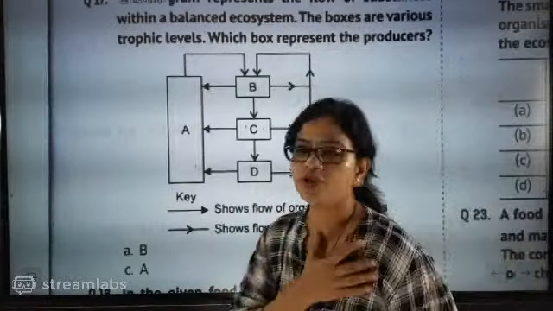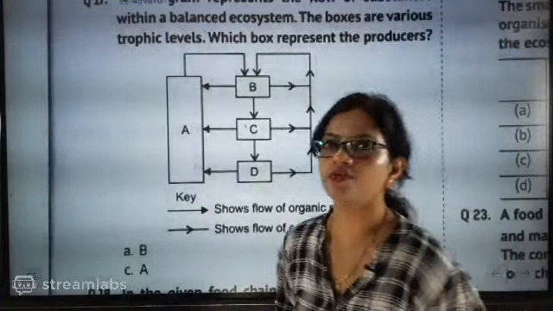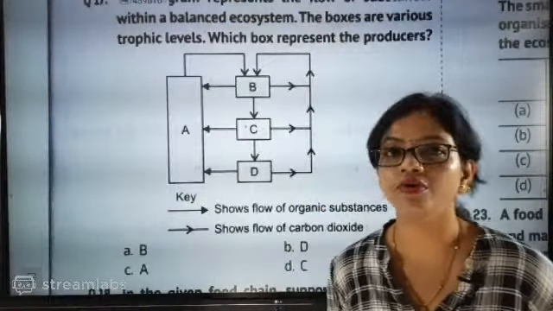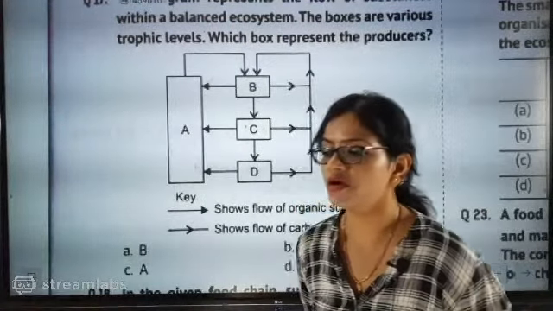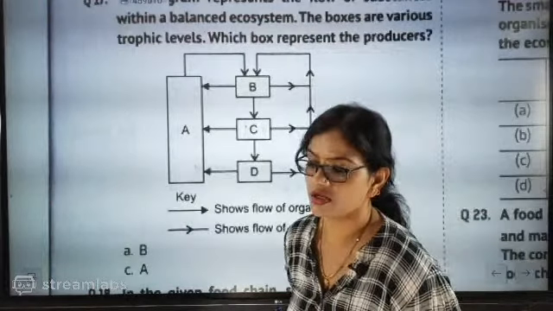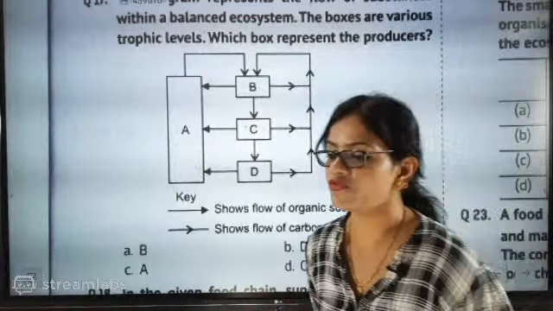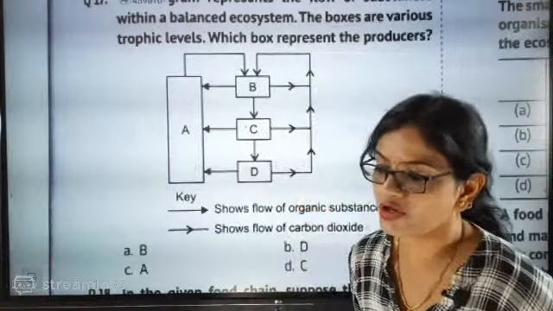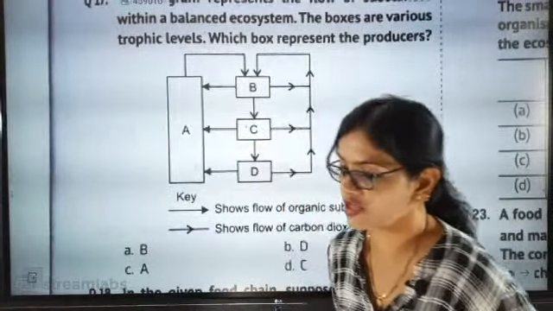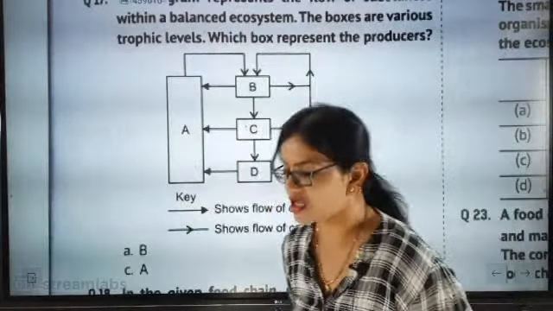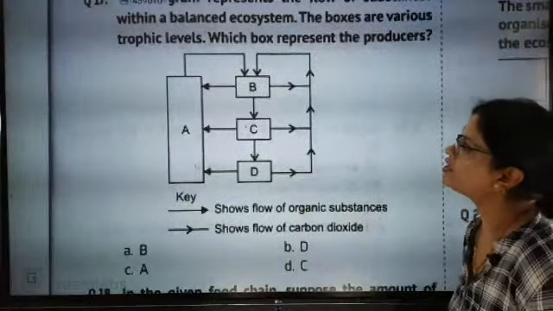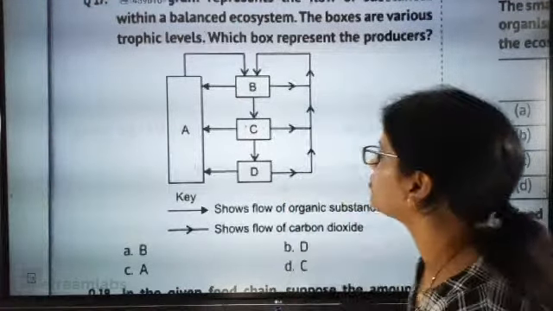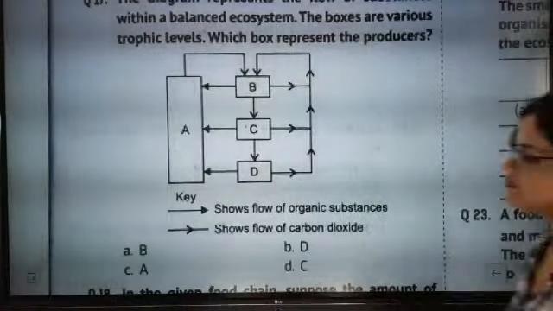You know that the producer needs more carbon dioxide. You have to remember this point. The producer is needing more carbon dioxide. So among them, you have to see which arrow is pointing more towards carbon dioxide. Which arrow is pointing more towards carbon dioxide? The correct answer here will be A.